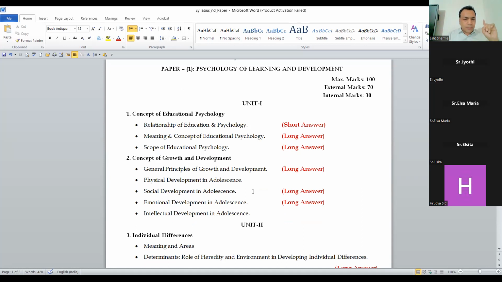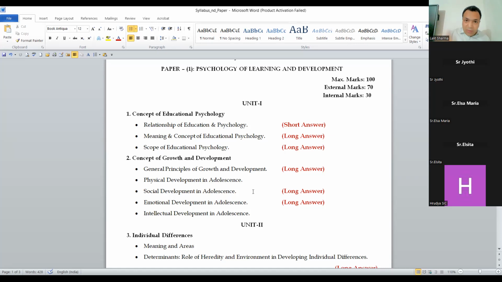Unit 1 is the concept of educational psychology, and the second chapter is the concept of growth and development. So naturally, it is 100% correct that 1 question you will get from the educational psychology chapter, and the second question from the growth and development chapter. Now you have to make up your mind which question you have to attempt.